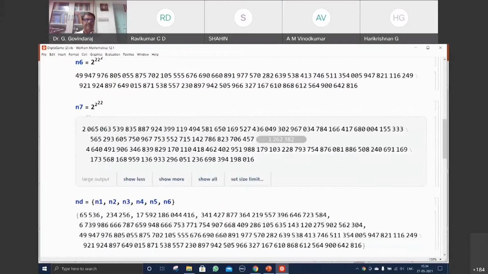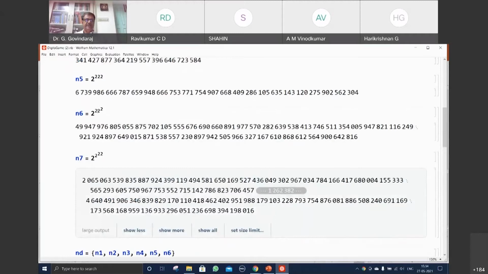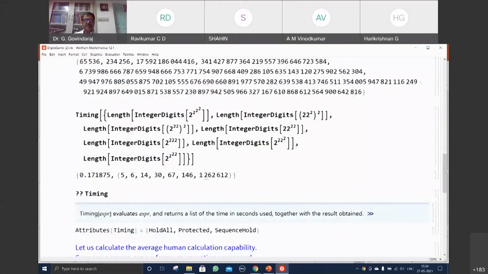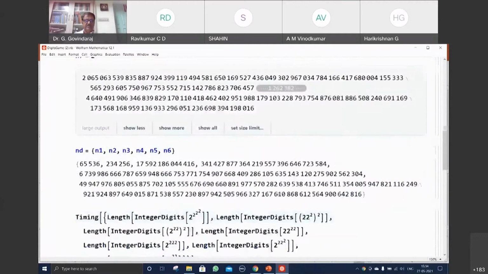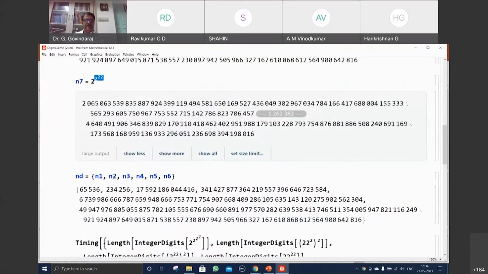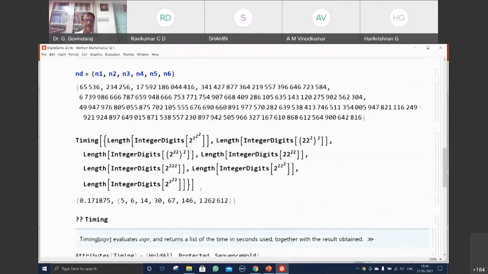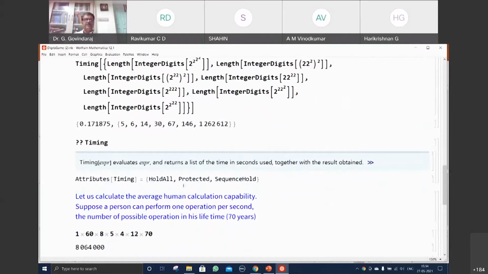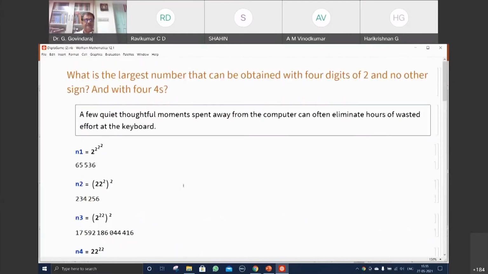But if I do it the other way, I'm just reversing here: 2 power 22 power of that number, because for the 2 power 2, this is the biggest number that's possible. If I generate it, I would get a number with something like 12,62,612 digits. Okay. I can do all these things. You can see within no time this will be done, counted and listed out. That is the beauty of this software.